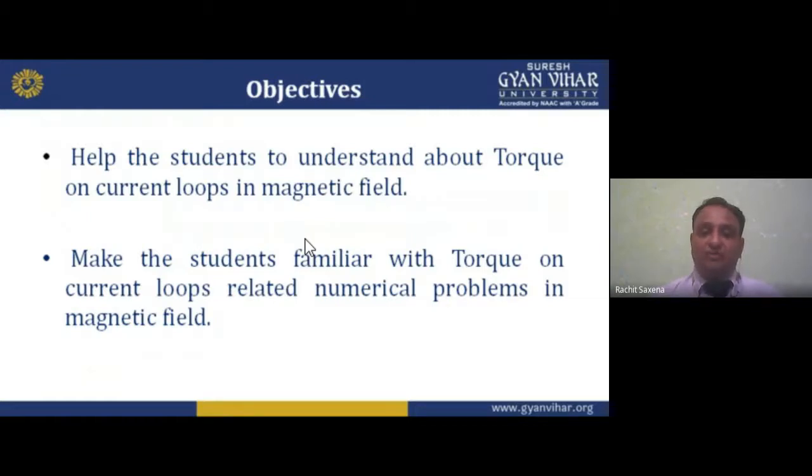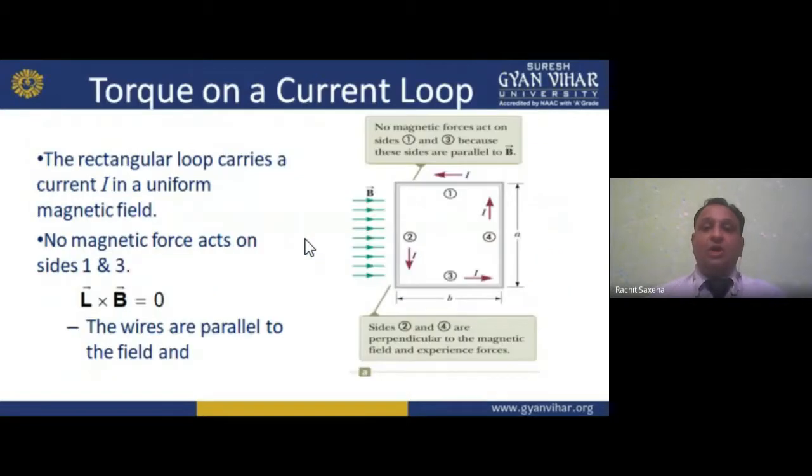Now moving forward, torque on a current loop. As we discussed in the previous lecture, now I am repeating again for better understanding. If you understand torque, you can understand the basic working.